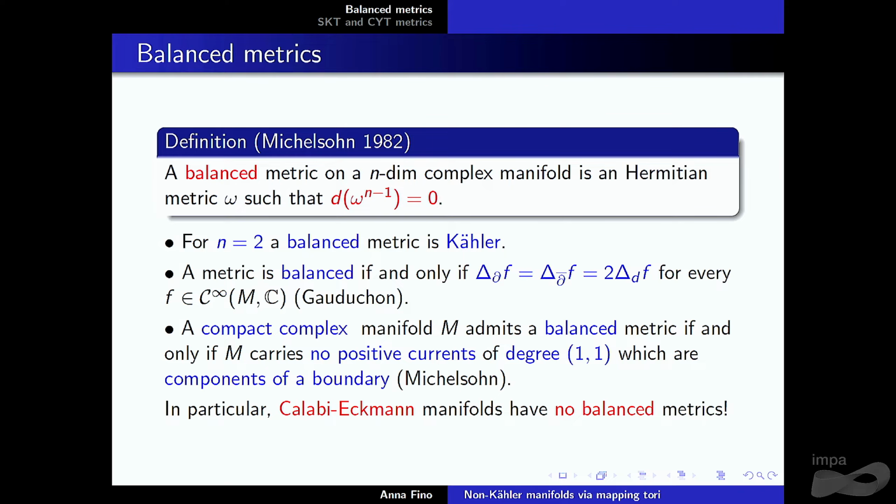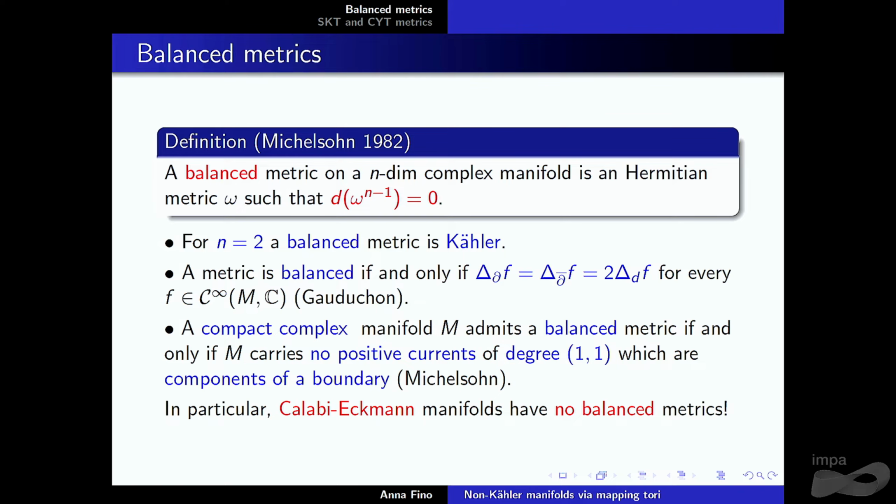Yes? Sorry, just to understand the conjecture, what you're trying to say is that if both metrics exist, then the balanced one is actually Kähler? No, there is another one. There is another one, yes, that is Kähler. So you can have the distinguished metrics, and then there is another one that is Kähler.